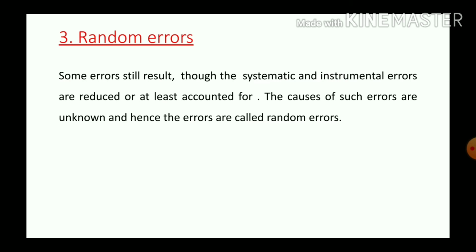And the third classification of error is random errors. Some errors still result, though the systematic and instrument errors are reduced or at least accounted for. The causes of such errors are unknown and hence the errors are called random error.